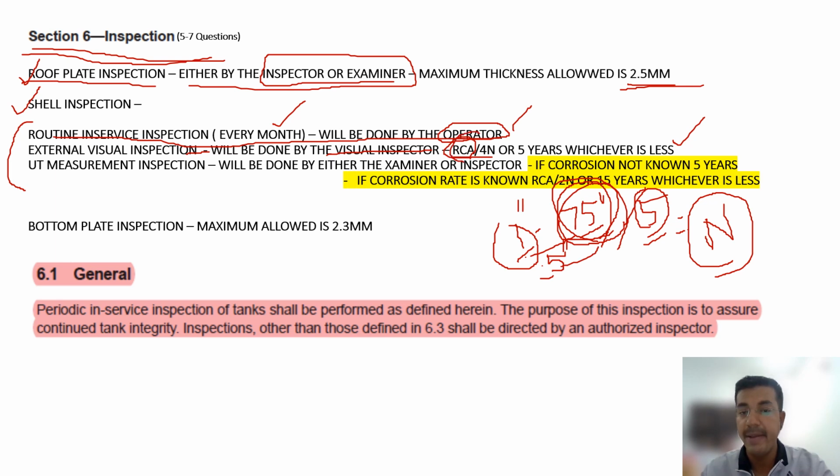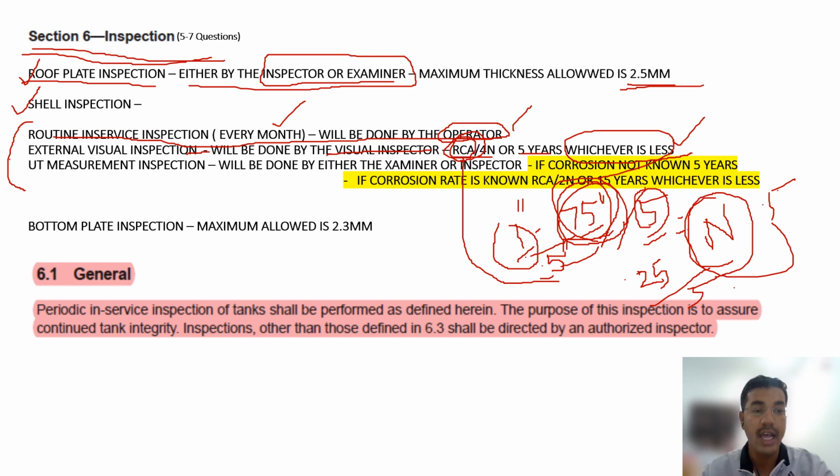That is called RCA, remaining corrosion allowance. So 0.25 divided by N, which is 0.05, gives the number of years, or 5 years, whichever is less. That is called external visual inspection.